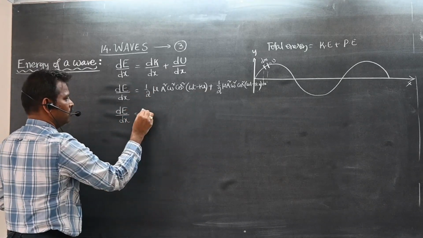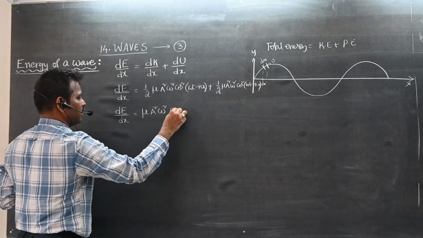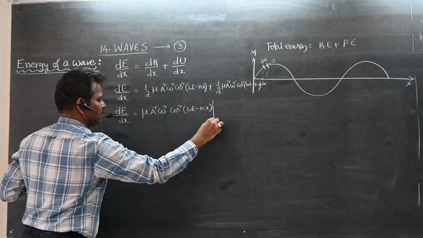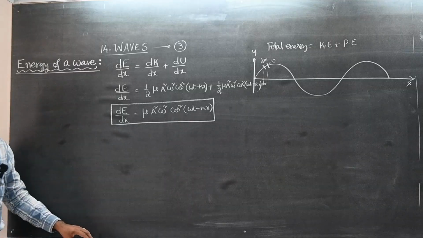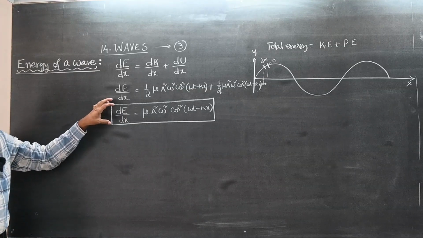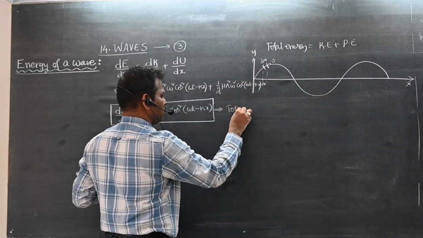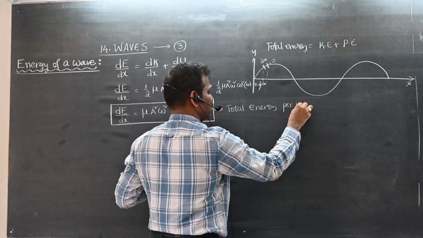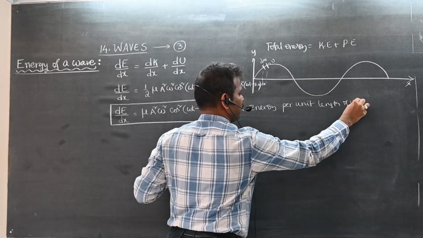Half plus half, so mu a square omega square cos square omega t minus kx. What is this? Total energy per unit length of the wave.